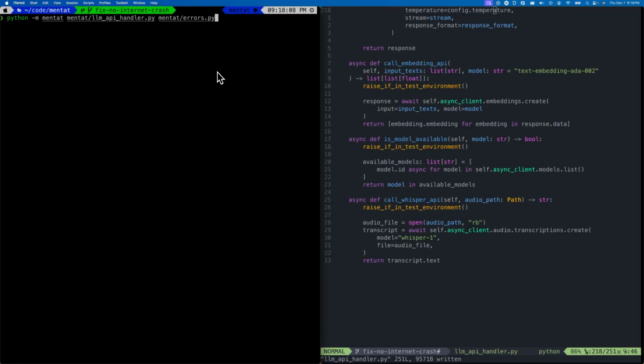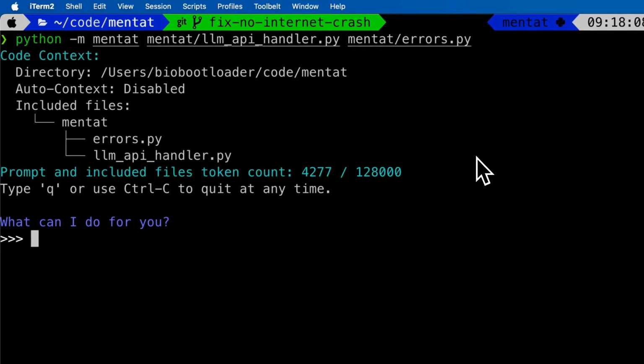Let's use Mentat to develop Mentat. So let's run. Now we're going to use a brand new feature of Mentat, the run command. This is really cool. It lets you run anything that you would run in your terminal, but inside of Mentat. And the point of that is that the model can now see the output of whatever you ran and use that to help you. So if you ran PyTest and a test failed, Mentat would automatically see it.